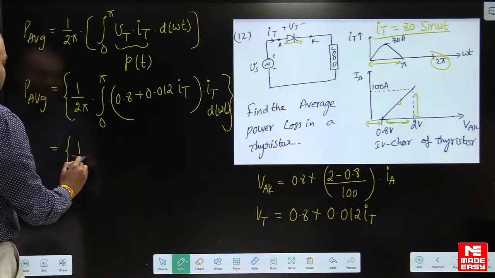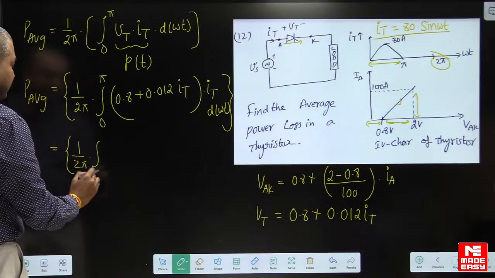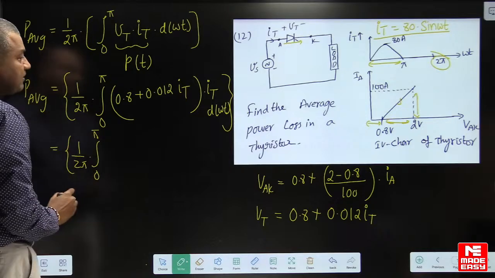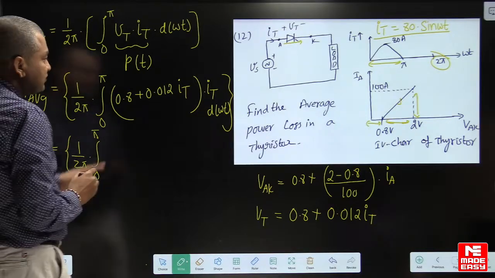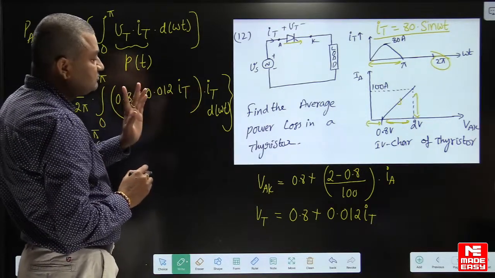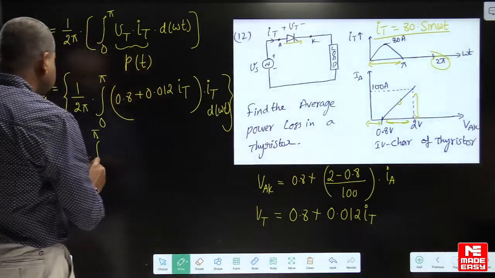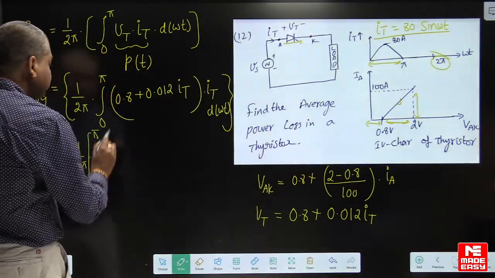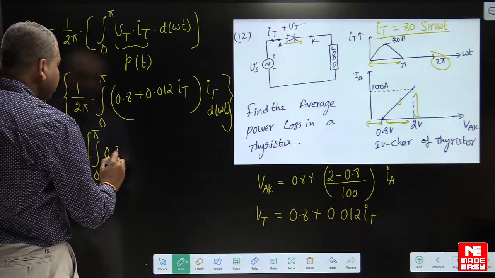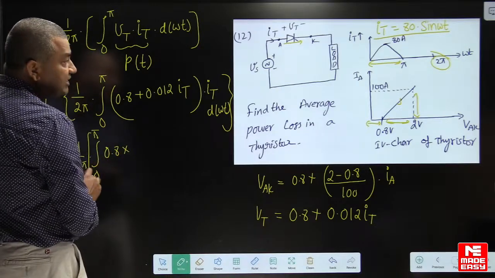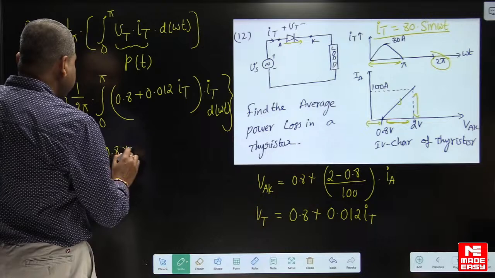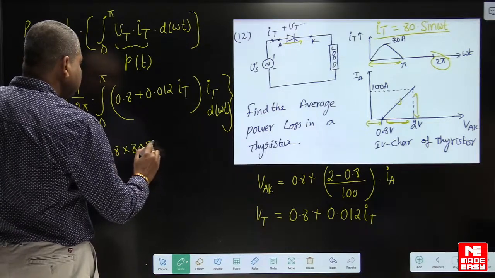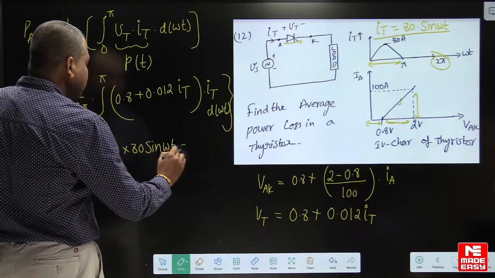1 by 2 pi, integral 0 to pi. Let us separate it, we have two terms. First, 0.8 into thyristor current, and the equation of thyristor current is 80 sin omega t, d omega t.